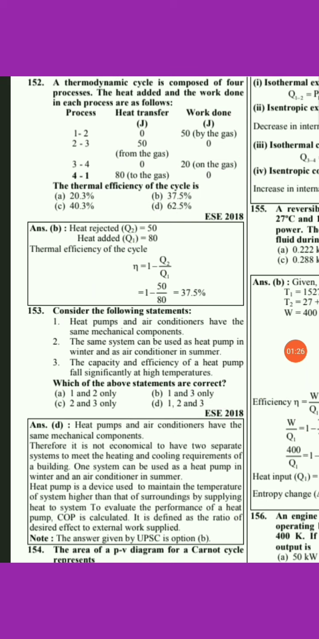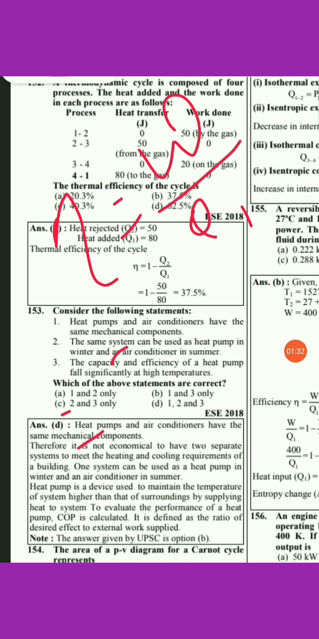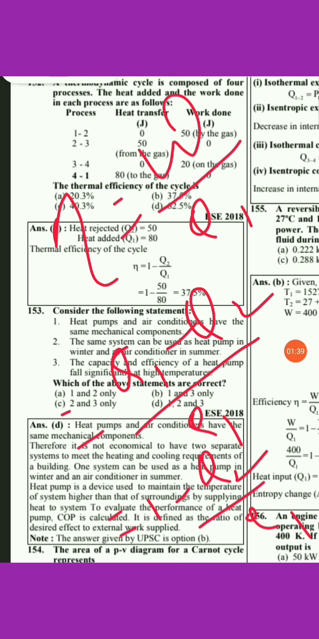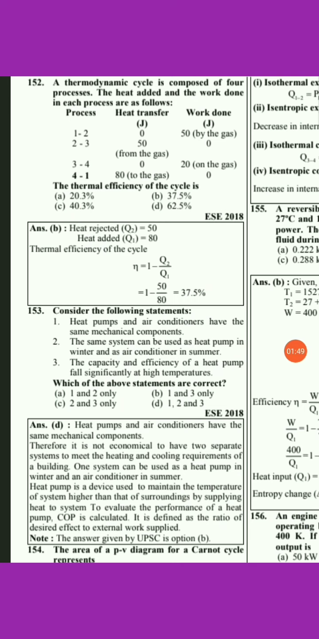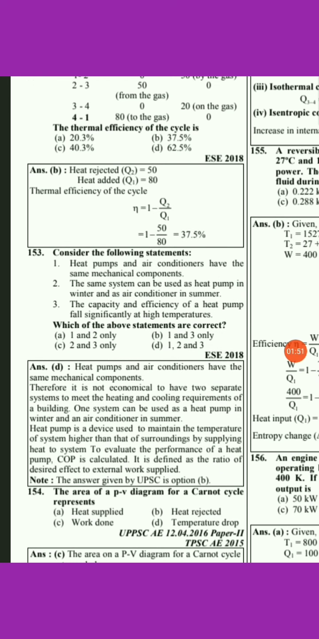A similar example can be solved with another formula: efficiency is equal to W upon Q1. W can be written as heat supplied minus heat rejected, so this can be written as Q1 minus Q2 upon Q1. Just put in the values of Q2, the heat rejected to the surrounding, which is 50, and Q1 is 80. Solving this, we again get the same answer, 37.5, which is the right answer.